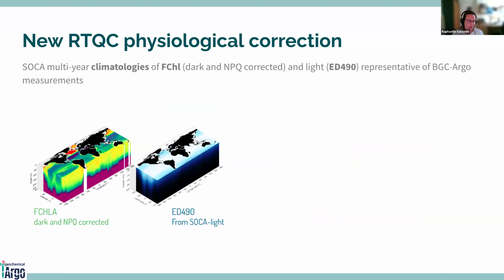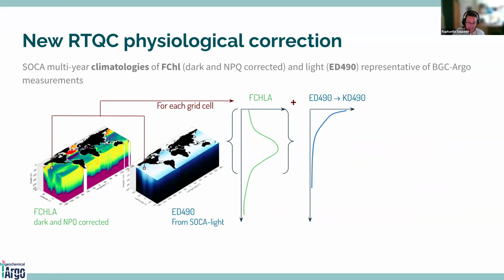Using this SOCA method, we created climatologies of fluorescence that have been dark and NPQ corrected, and of light, here ED490, that are representative of our BGC Argo measurements. Using this climatology, for each grid cell, we have fluorescence profiles with ED490 profiles, from which we can derive the KD490.